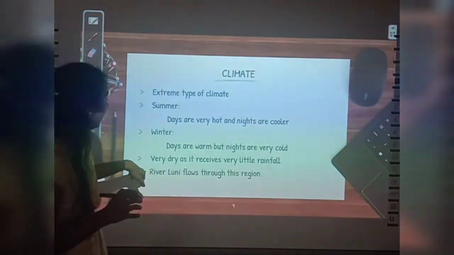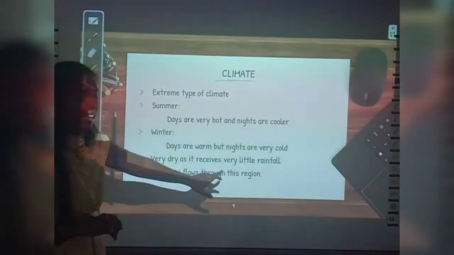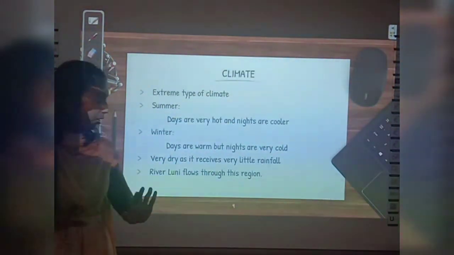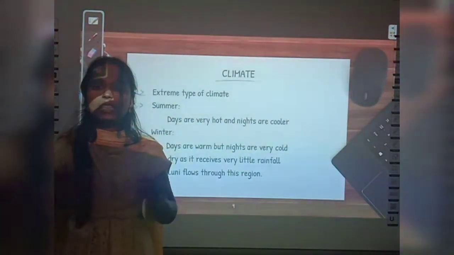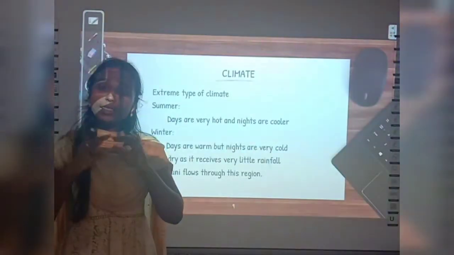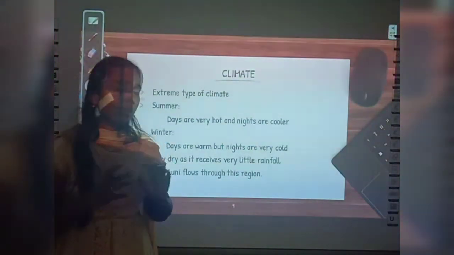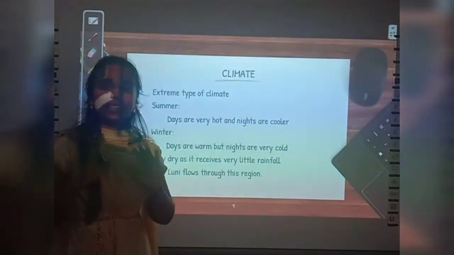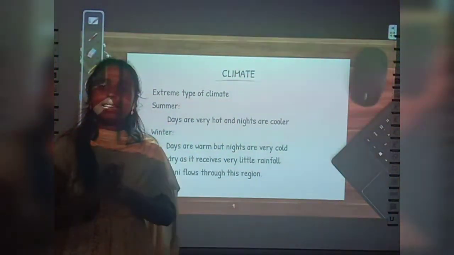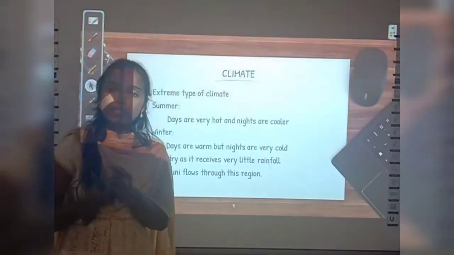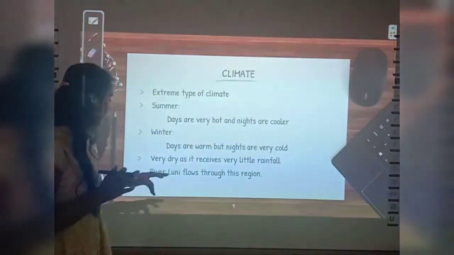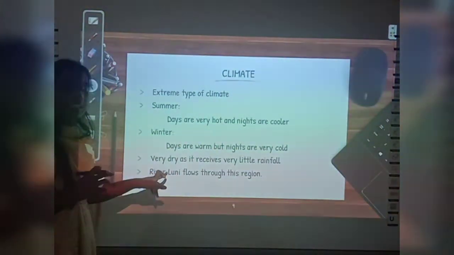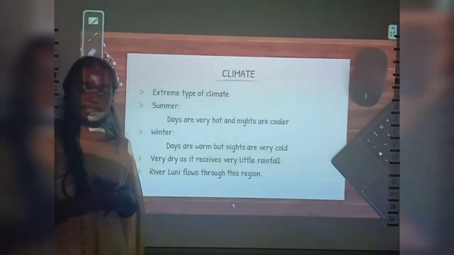Okay, and see, it is very dry. The desert will be very dry, okay, as it receives very little rainfall. So, desert means itself it receives little rainfall or no rainfall, right? So, it is dry. The climate here is very dry because there is no water as it receives very little rainfall. And see, it has one river flowing through it, that is River Luni, okay. River Luni flows through this region.